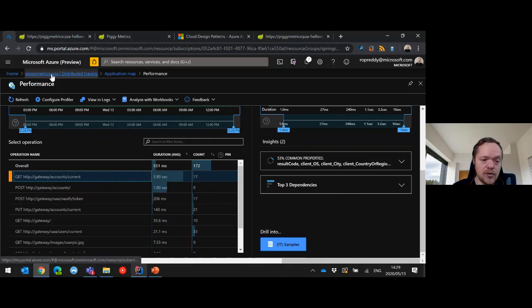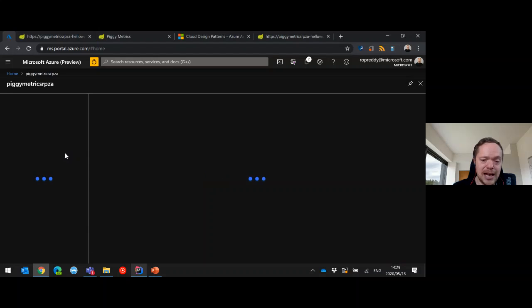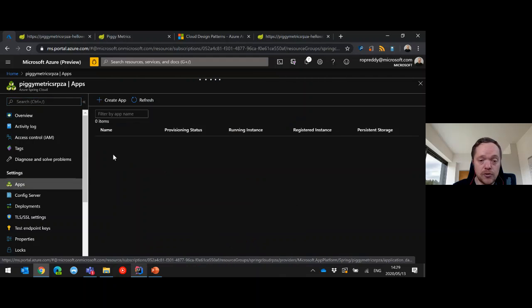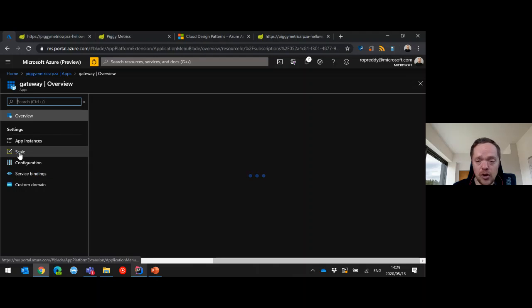And I can go back there and say, okay, cool. The gateway needs a little bit more oomph. I can get into that, and then I can scale it up dynamically. So I can go into my apps, into my gateway there. I can go into scale.